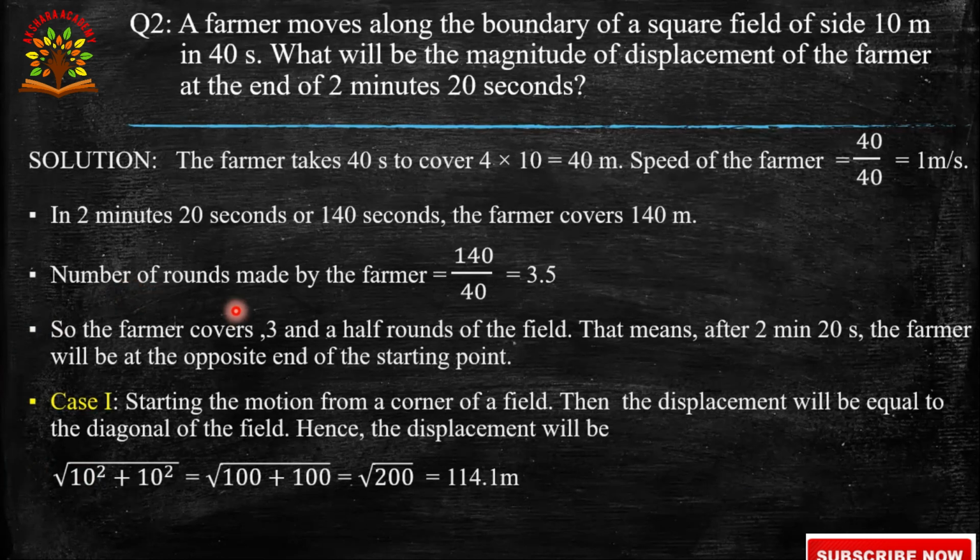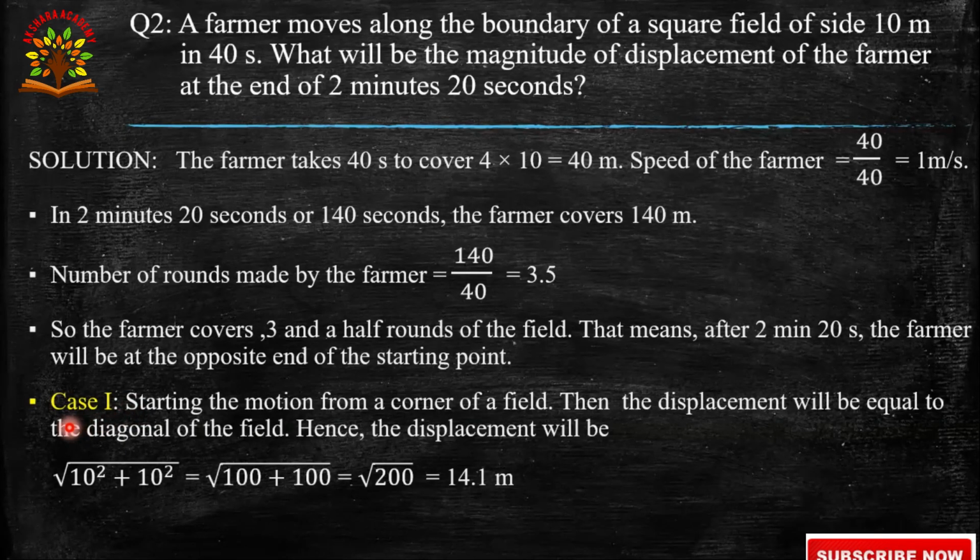So, the number of rounds made by the farmer is 140 by 40, 14 by 4, that is 3.5. So the farmer covers 3.5 rounds of the field. That means after 2 minutes 20 seconds, the farmer will be at the opposite end of the starting point.